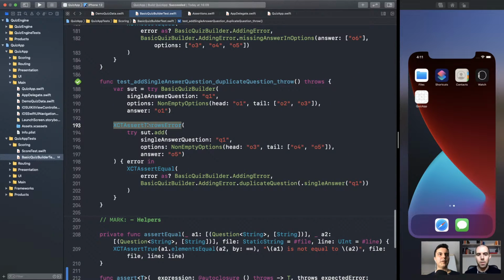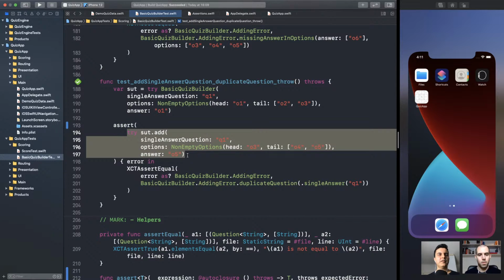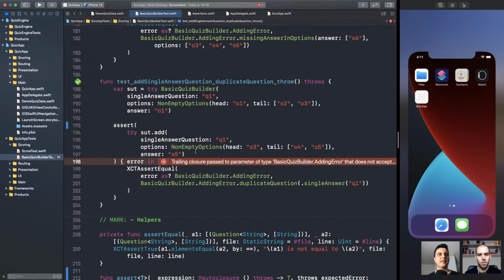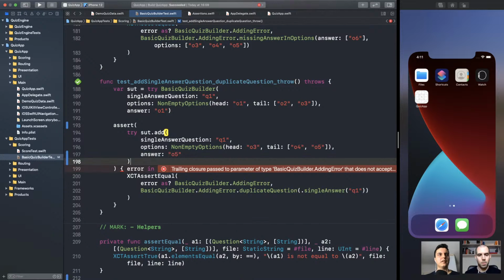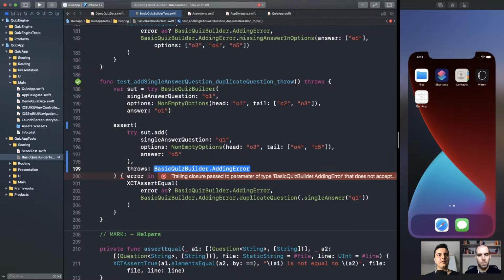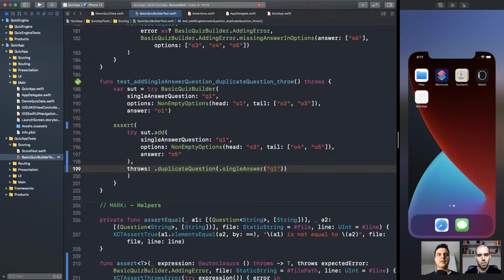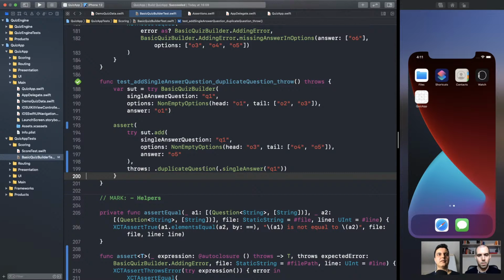Fantastic. Now we can call assert, pass the expression, and say throws, in this case, duplicate. Awesome. Yeah. Because it knows the type of the enum. Like this.